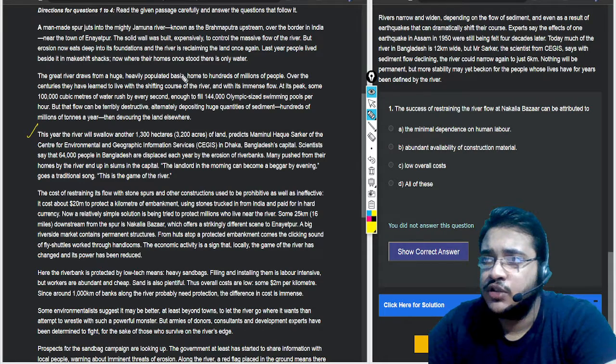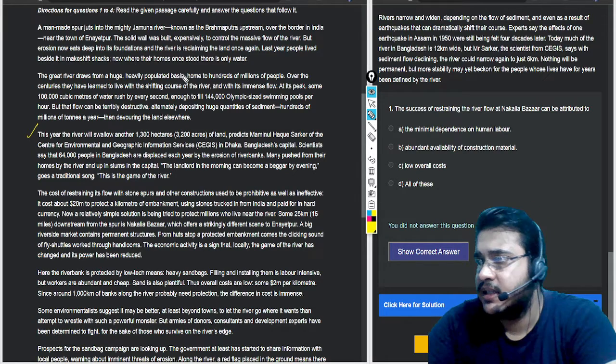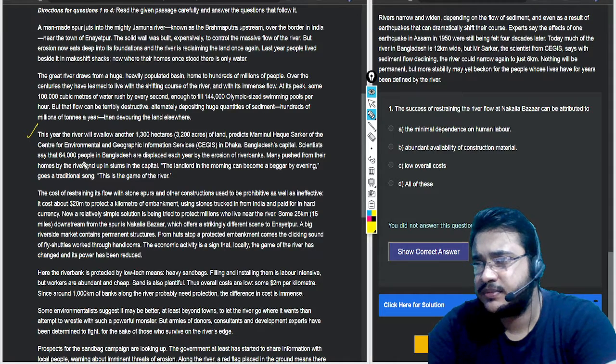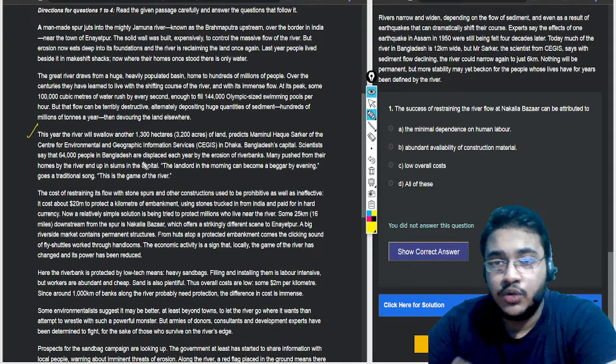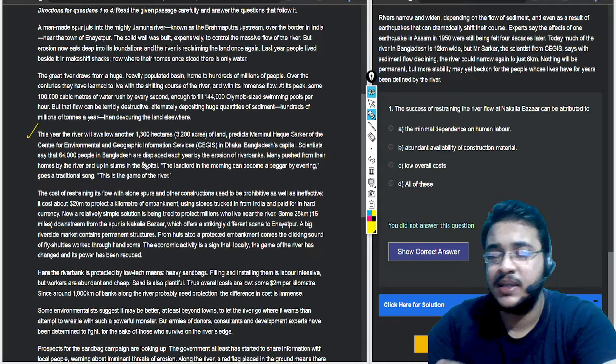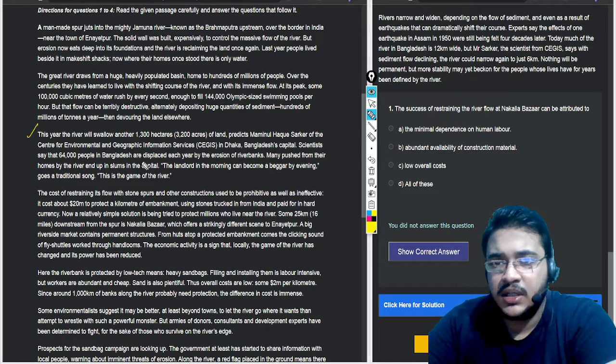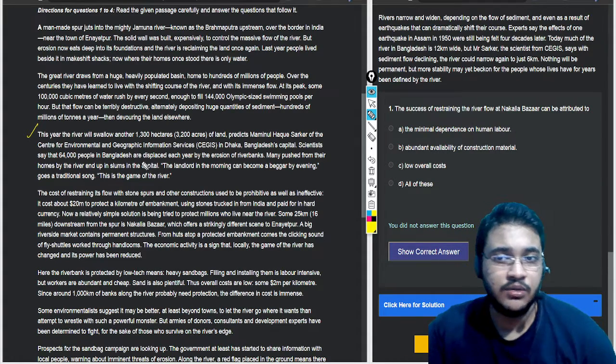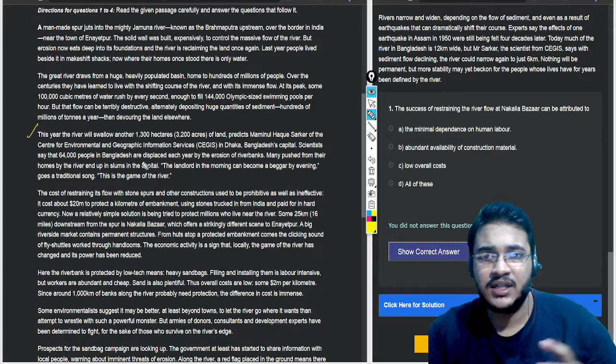This year the river will swallow another 1300 hectares of land, predicts the Sarkar Center for Environmental Information in Dhaka, Bangladesh. Scientists say that 64,000 people in Bangladesh are displaced each year by the erosion of river banks. So this erosion is caused by this river Jamuna's flow, and these 64,000 people are displaced every year. This is very specific information. I can keep that in my mind, and at the same time it is something I can always come back to. I cannot emphasize more that if you probably do not want to pay attention to this, it's completely fine.